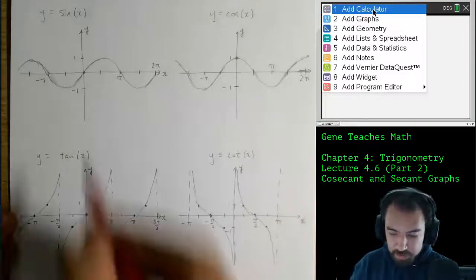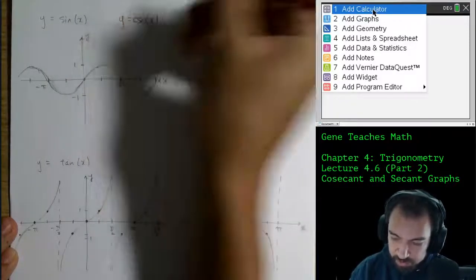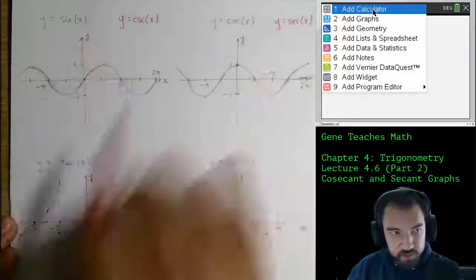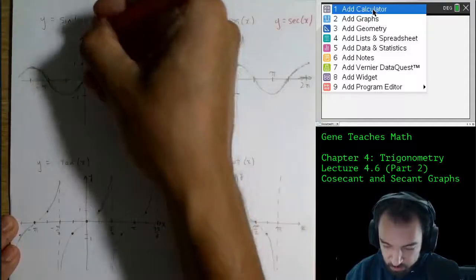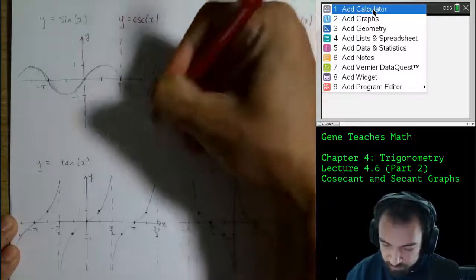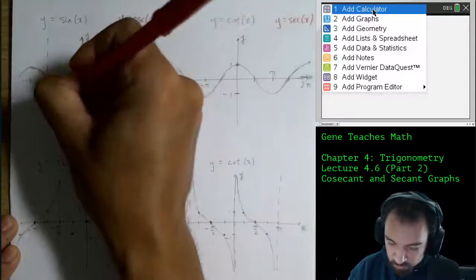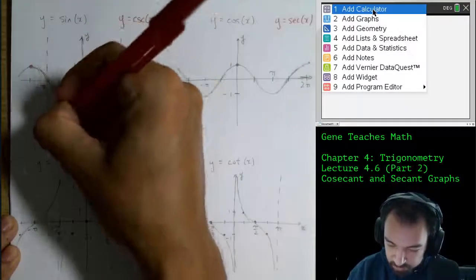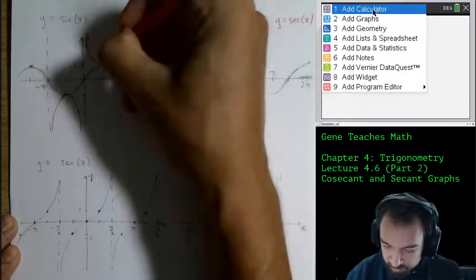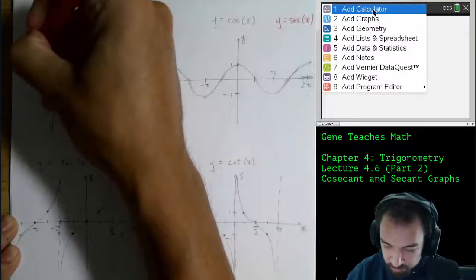Now finally, let's go back up to here and say, now we can graph y equals cosecant of x and y equals secant of x. These are the reciprocals of y equals sine of x and y equals cosine of x. So the logic was, wherever sine hits the midline, cosecant has a vertical asymptote. Wherever sine hits the max or the min value, cosecant overlaps. And then we simply draw toward the vertical asymptotes, and that gives us the graph of y equals cosecant x.